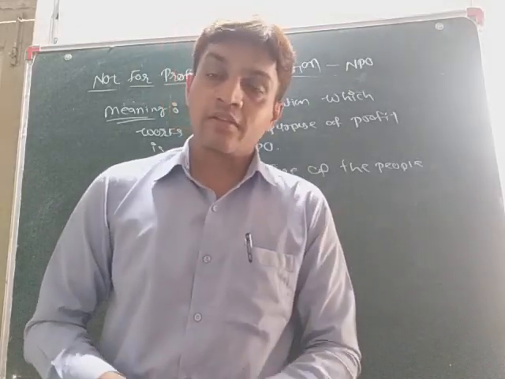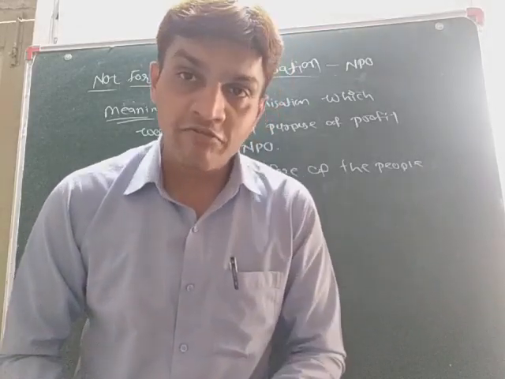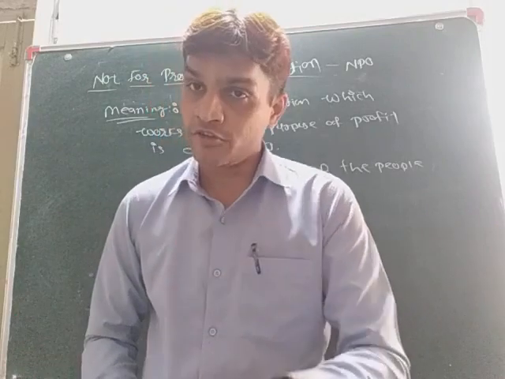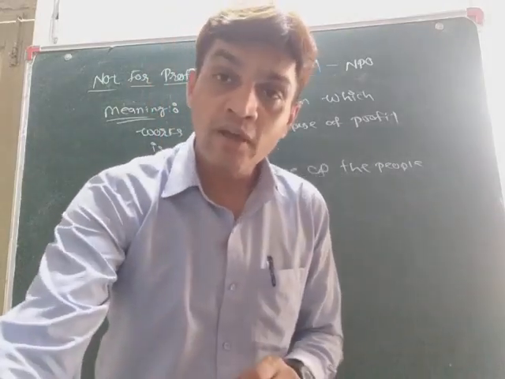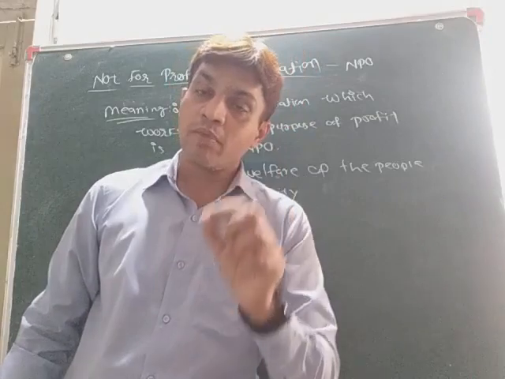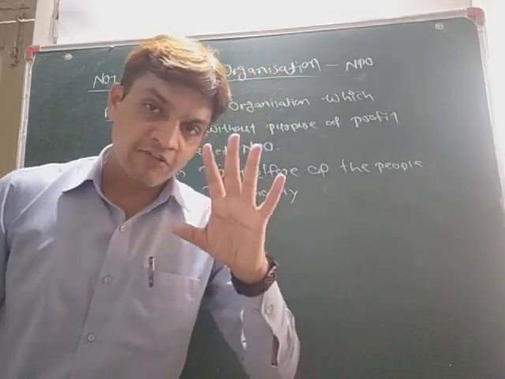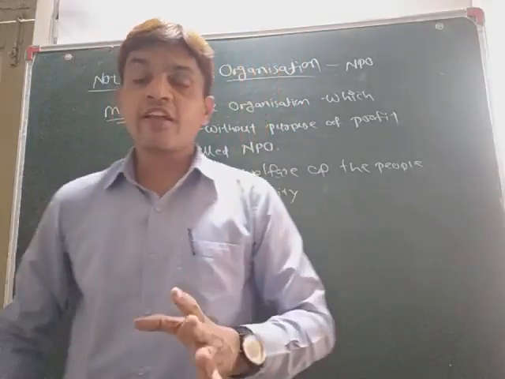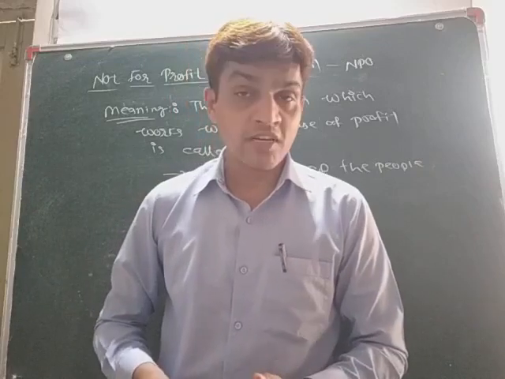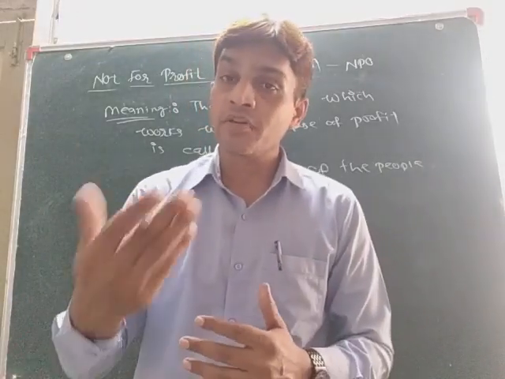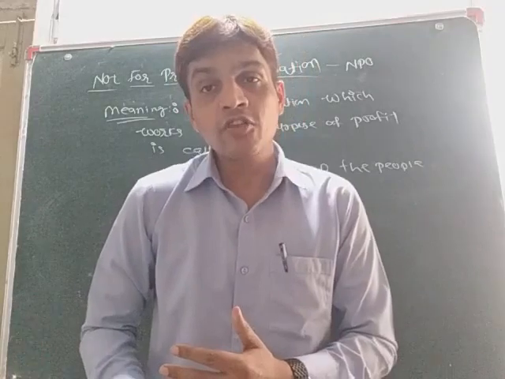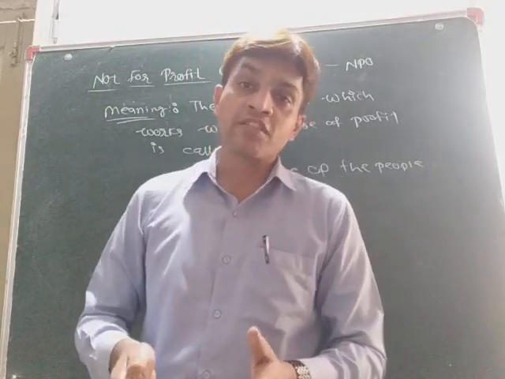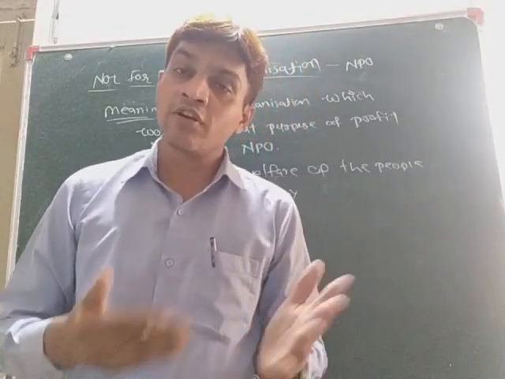The answer is they get membership fees from their members. Whenever a member wants to get membership, it is the first rule of this NPO that you have to pay the membership fees first of all, and then you get the membership. So this membership fee is an income for this NPO.